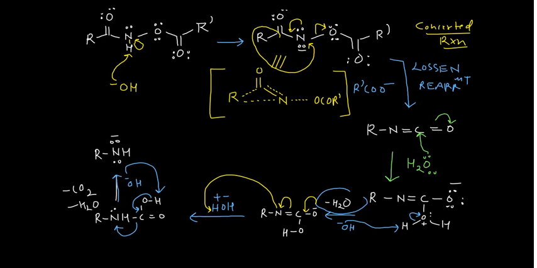This step is important. When OH negative grabs hydrogen from here, that will give you a water molecule, and when you push these electrons from here to here, nitrogen will have 2 lone pairs, and this species will be removed from here. See, this is doubly bonded, and this will be removed as carbon dioxide, so this is CO2. Now you are left with this RNH, right?